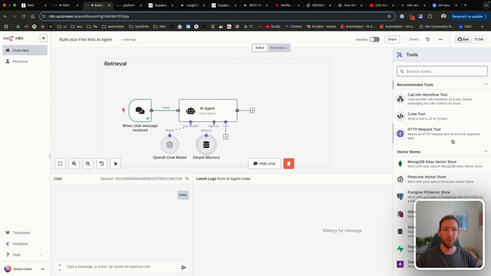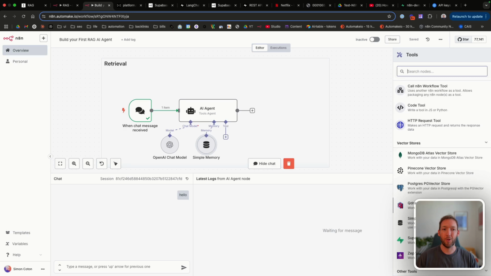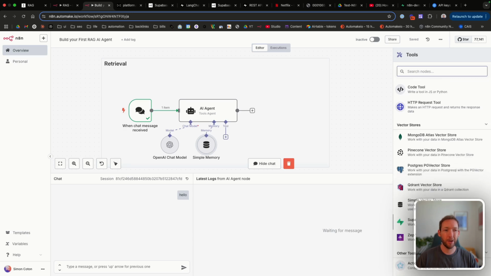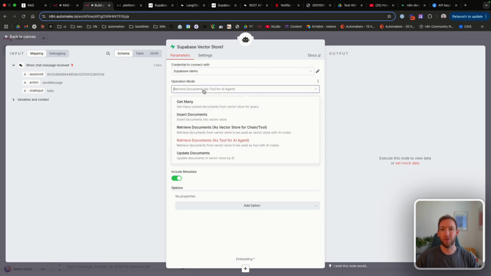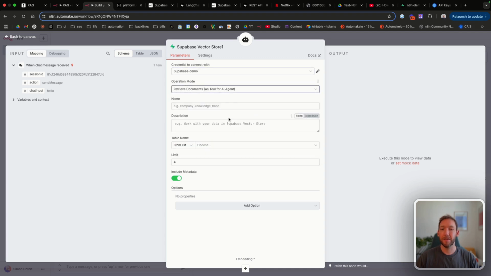And then within the tools, the vector stores are quite high up on the list. We're going to retrieve from our Supabase vector store, and you can see that this opens up. We've connected to the same credential, and we're retrieving documents as a tool for an AI agent. And that's exactly what we're doing. Let's give this tool a name. Let's just call it documents. And then we can just use the description that's already here. Work with your data in Supabase vector store.